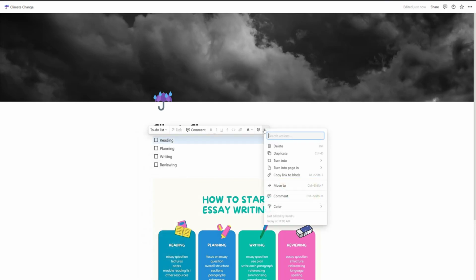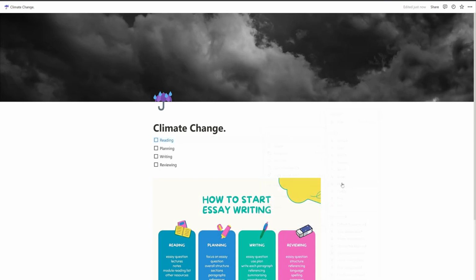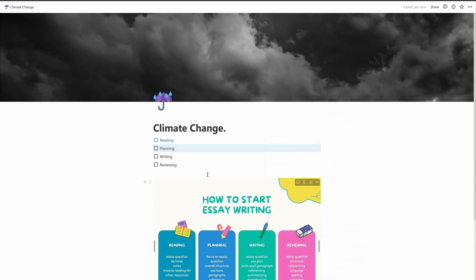But I'm going to click the 3 little dots, and what I want to do is just change the colour so I know where I'm at. I've got 2 blues there, haven't I? So what I'll do is I'm going to make that one blue. The planning one, double tap here, see planning. I'm going to make that, go to colour, like a highlighted blue on that one.